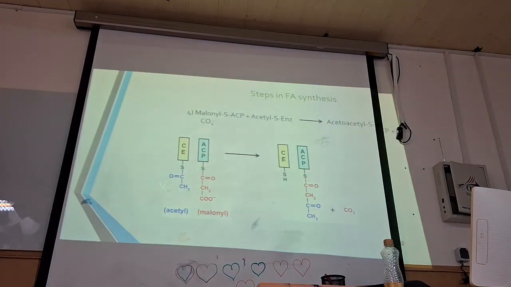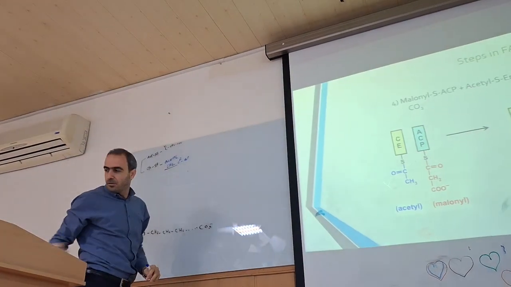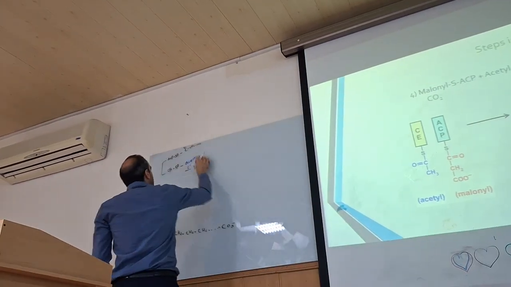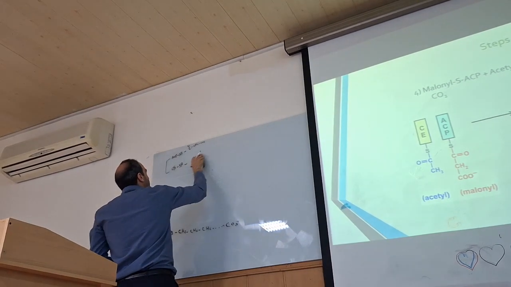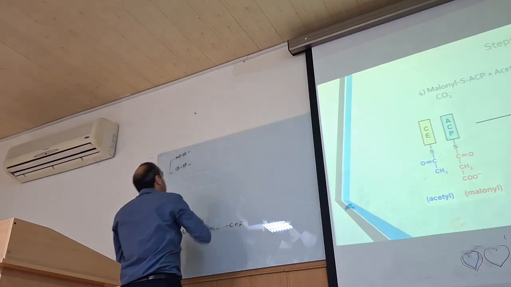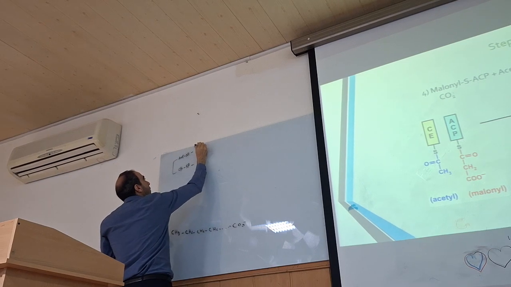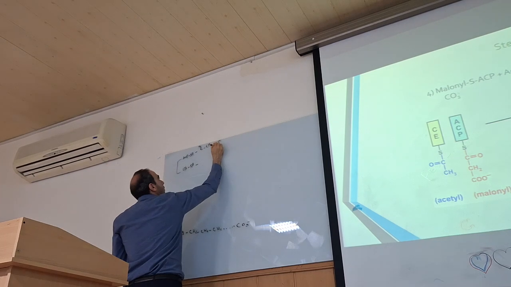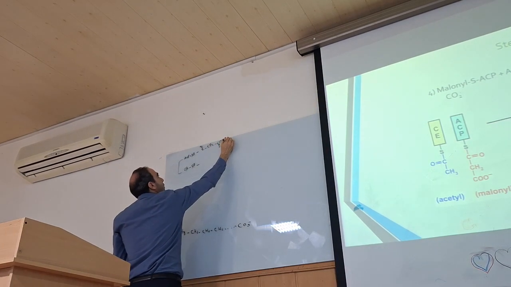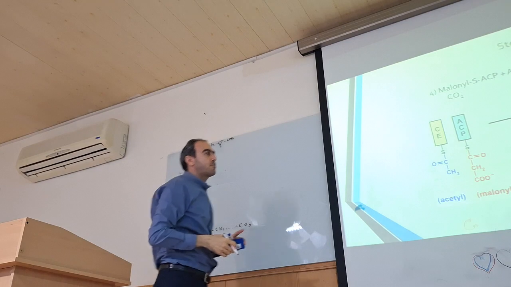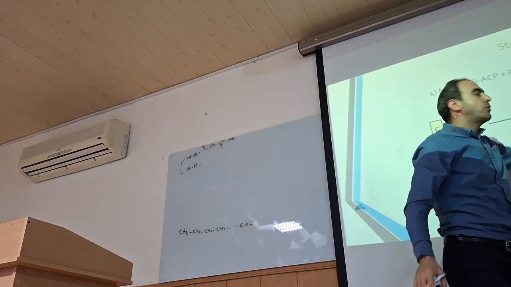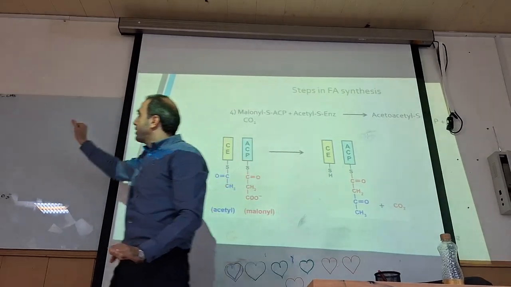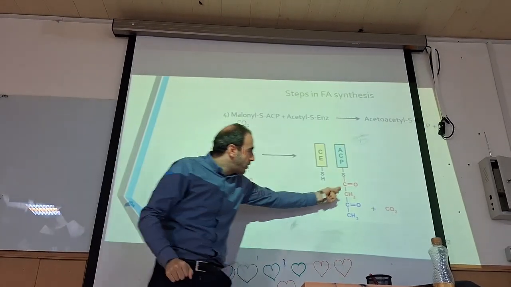If I wanted to actually create that, CH3, CO, CH3, CO. So, somehow this part is similar to fatty acid.